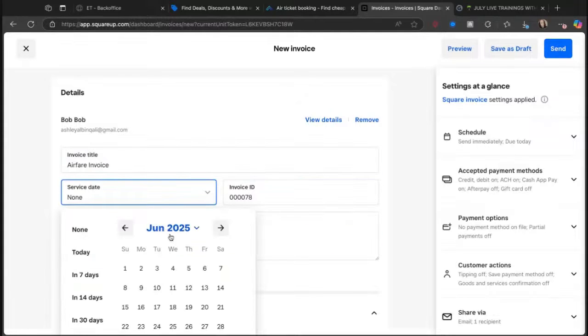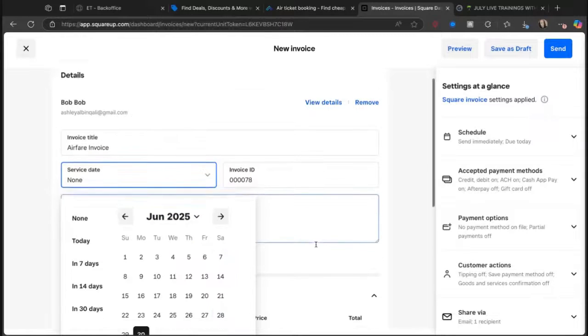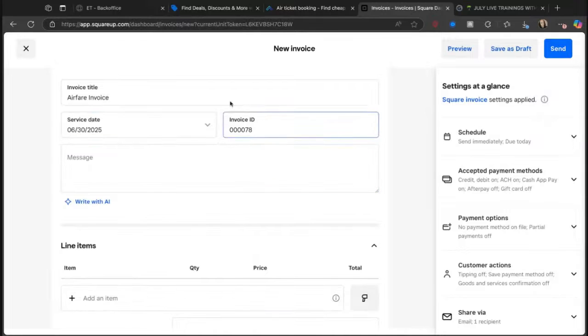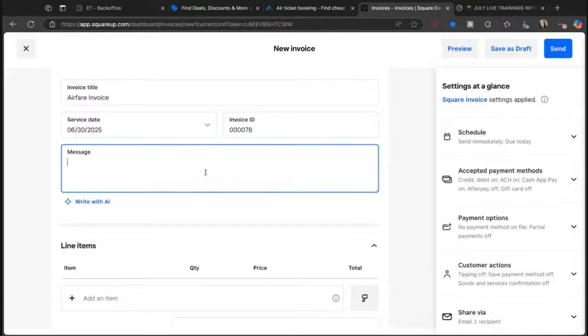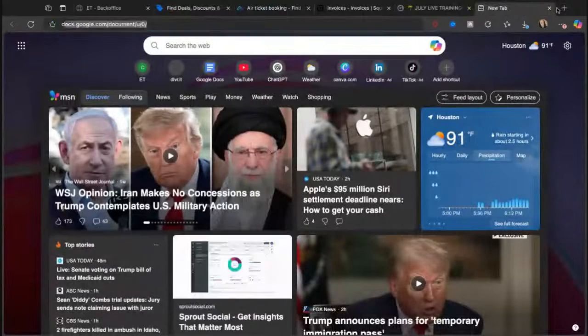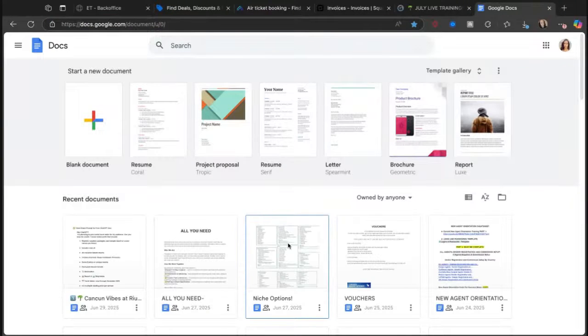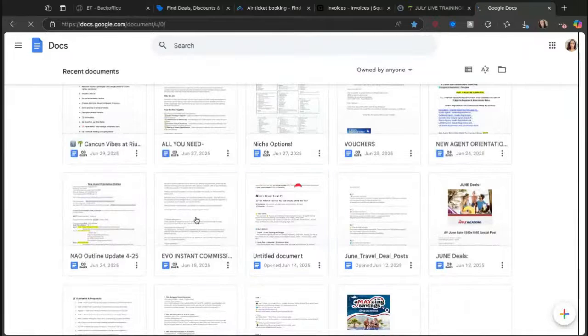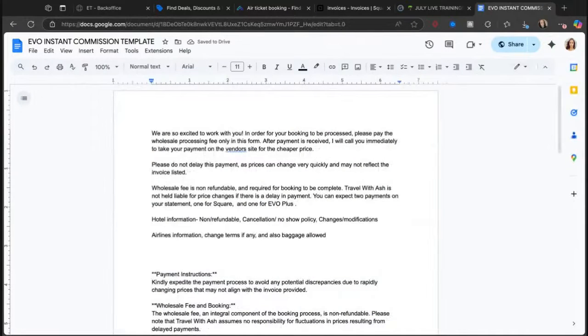All right. And then the service date we'll pick is today, which is not populating. There it is. And this goes up with the amount of invoices you do, so you can change it, leave it, whatever you want to do. It's fine. And then we need a message. For the message, you can write it with AI, but I'm just gonna put the flight information in there, okay? And then I'm also gonna get my Google Docs up and pull up my little template here. I'll give this to you guys at the end if you want it.